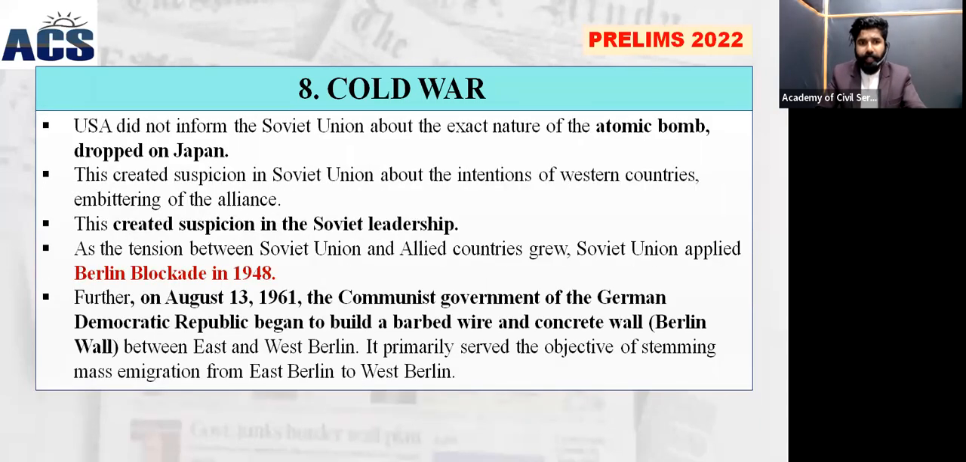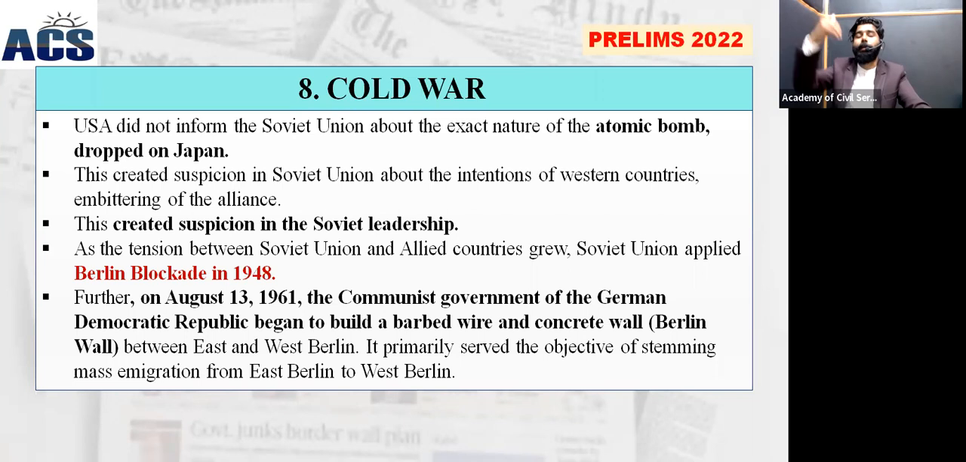Then what happened? You know that the US attacked the Japanese cities of Hiroshima and Nagasaki with the atomic bomb, but it didn't give any information to the Soviet Union. That means the US didn't inform them of any data or the nature of the atomic bomb which was dropped on Japan. It didn't share anything with the Soviet Union. Now the Soviet Union leadership suspected that, since the US does not share anything, in future they may also attack them if they have this much atomic power or nuclear power. So the Soviet Union became suspicious of the allied countries.